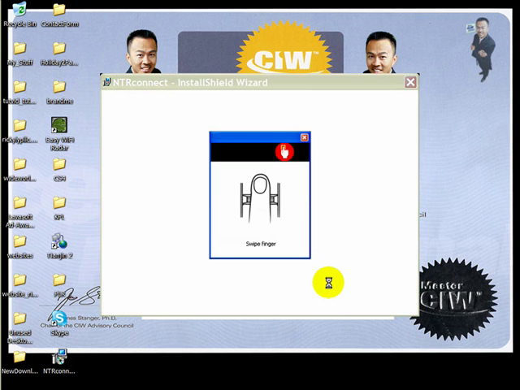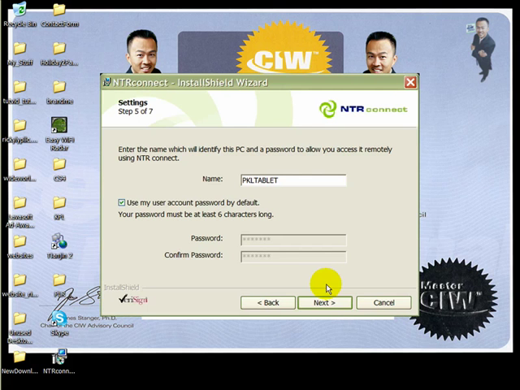In my situation, it asks for a fingerprint for authorization to install, and then if you have an account already, you would choose here, use my account password by default. If you don't have that, then you would fill in this area your password. Since I already have it, I'm going to use check, and I'm going to hit next.